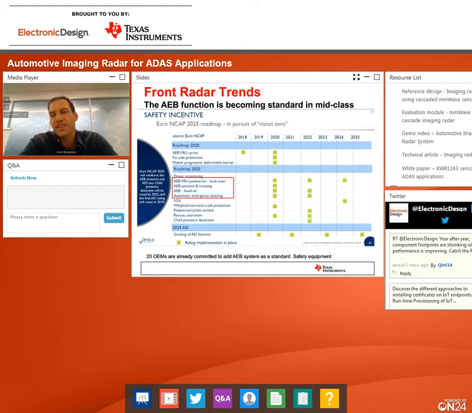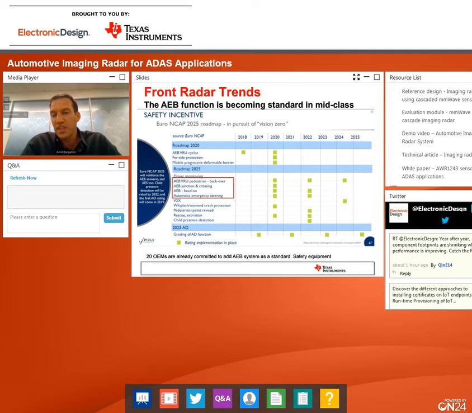The other thing that's nice to see here is that front radar is still led by performance, so performance is still much more important than cost. You can see that although front radar volume is smaller than corner radar, the dollar amount that front radar generates is higher or maybe equal to corner radar, which really tells us that these sensors are still being sold at a higher dollar amount compared to corners.